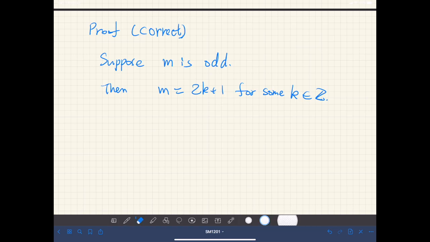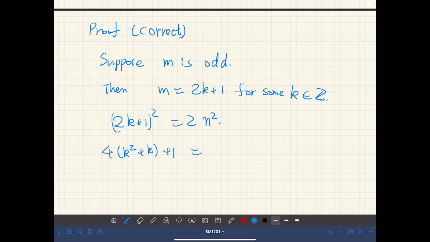Then from the given equation, we have (2k plus 1) squared is equal to 2n squared. And if we expand the left-hand side, we have 4(k squared plus k) plus 1 equal to 2n squared.